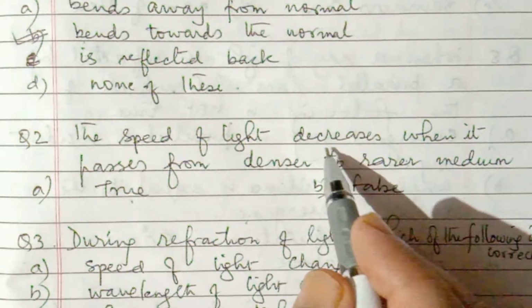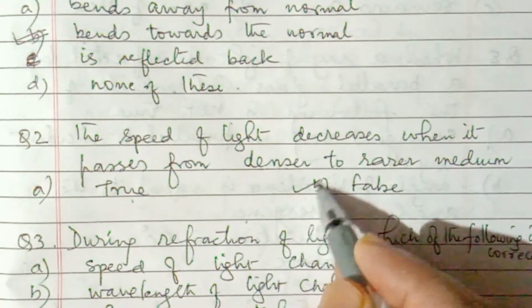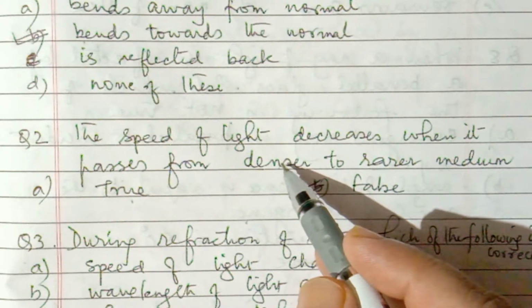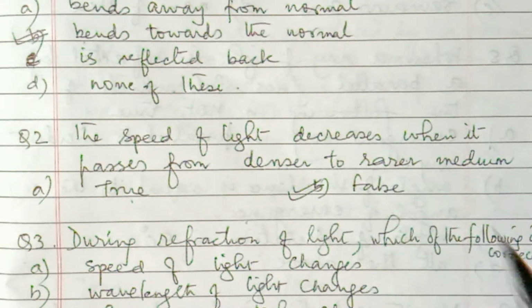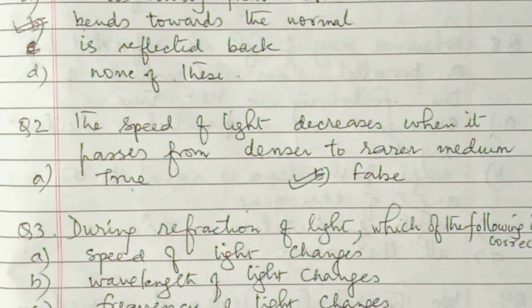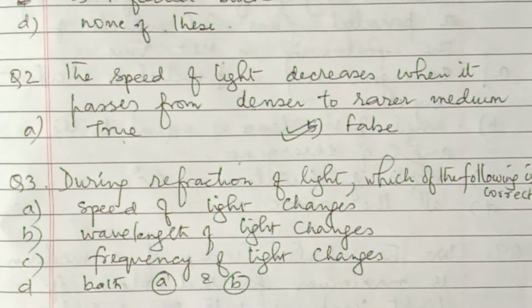But here it is given decreases, so it should increase. So the answer is false. Higher the density, lower will be the speed, always remember. Rarer medium, high speed; denser medium, low speed. So that way you can learn.